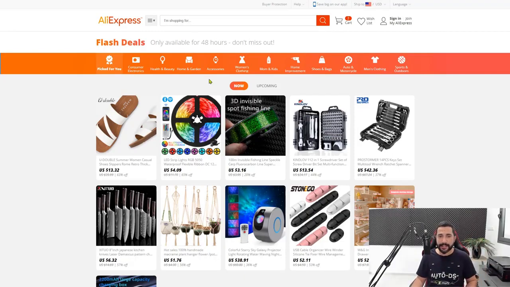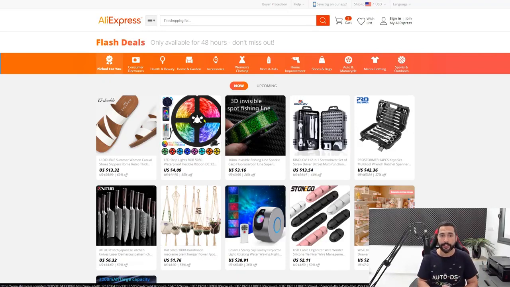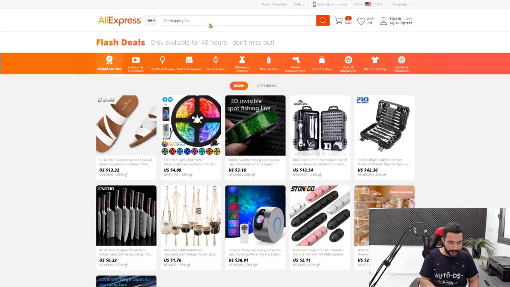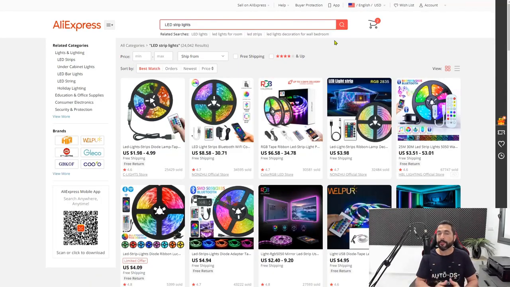And let's say in this example, it's that LED strip light niche. So I'm going to search on AliExpress for LED strip lights. Now here's all the wonderful results. We want to add all of them to our stores, but we only want to add the products that are coming from good sellers, products that won't cause us any problems, sellers that know their job and how to work, that will ship out their items quickly and that have good reviews.